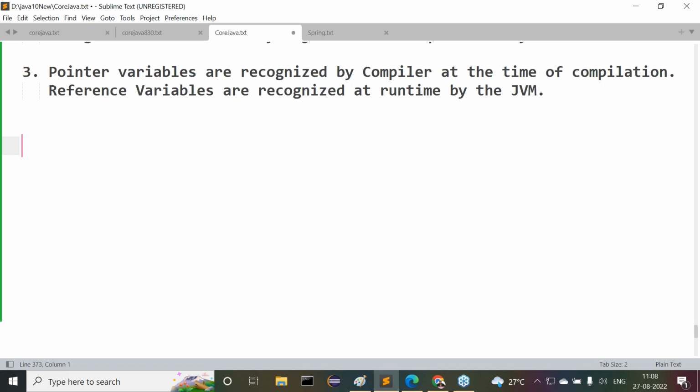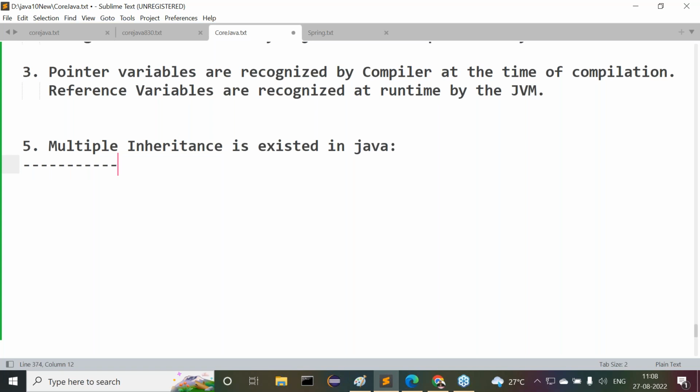Yes, all of you are getting clarity up to now. Right, sir. The next point, listen carefully. That means the fifth difference, I think. Multiple inheritance does not exist in Java, but multiple inheritance may exist in C++ and Python. Multiple inheritance is possible in Python, but it does not exist in Java. Yes, sir. All of you are getting my point or not?